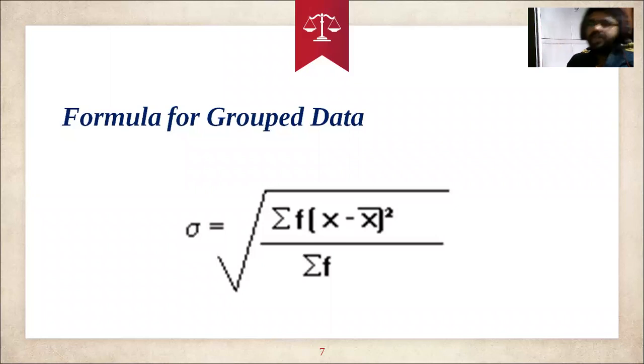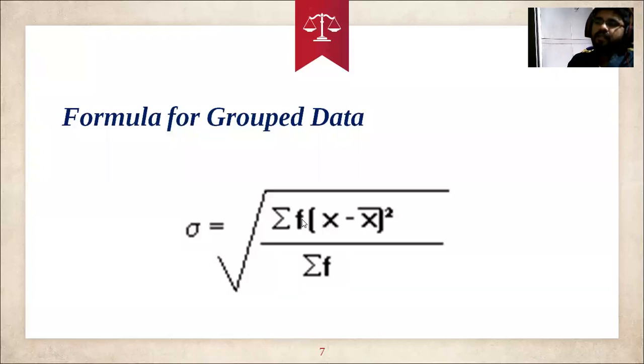Sigma is equal to the square root of summation f into (x minus x bar) whole squared, divided by the sum of f. So what is sigma here? Standard deviation is equal to the square root of the summation of f, that is, the sum of f values, into (x minus x bar) whole squared.